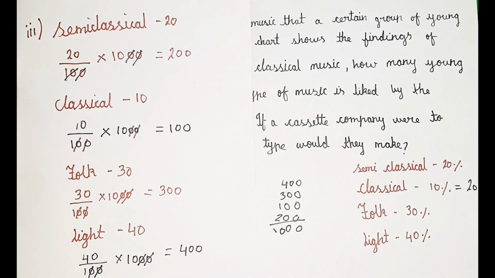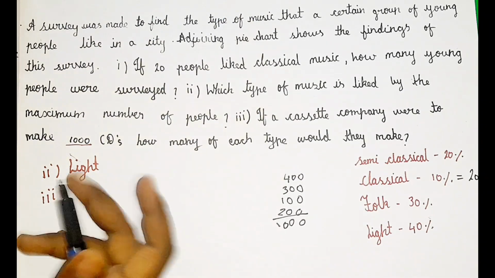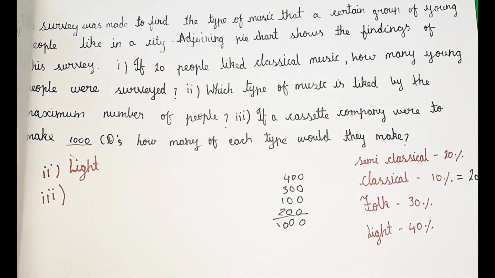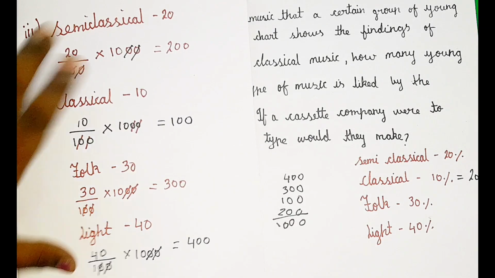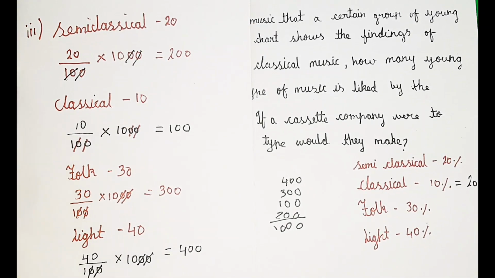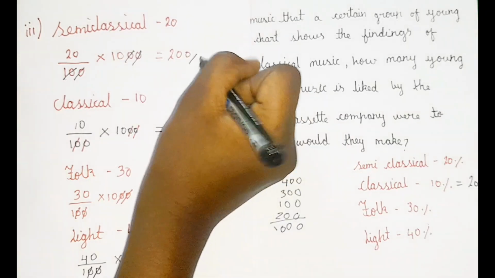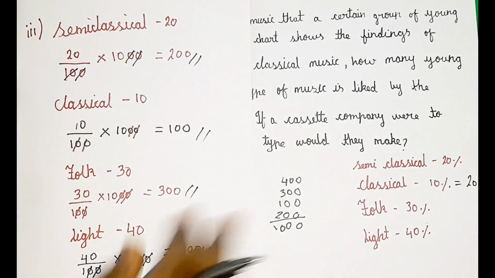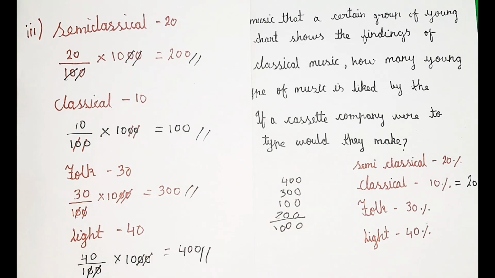So now we got 1000 here. Of course the total number of CDs is 1000, so it is correct, each person bought 1 CD. But the actual answer is 200, 300, 100 and 400. Just for checking you can do it on the side with a pencil. So this is the answer.